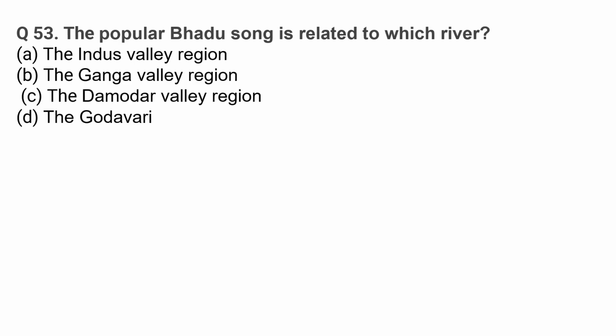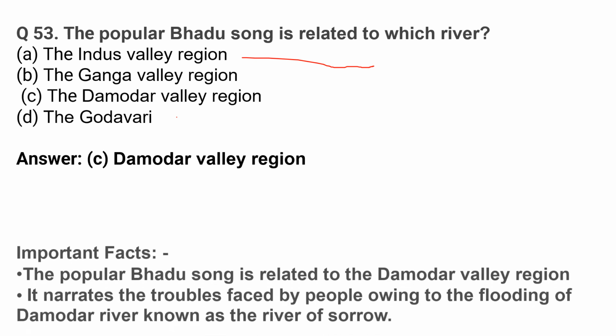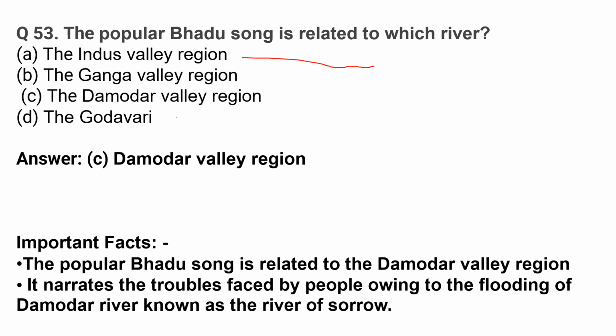The popular Bhadu song is related to which river? It is related to the Damodar Valley region. The popular Bhadu song is related to the Damodar Valley region. It narrates the troubles faced by people owing to the flooding of Damodar River, known as the River of Sorrow.